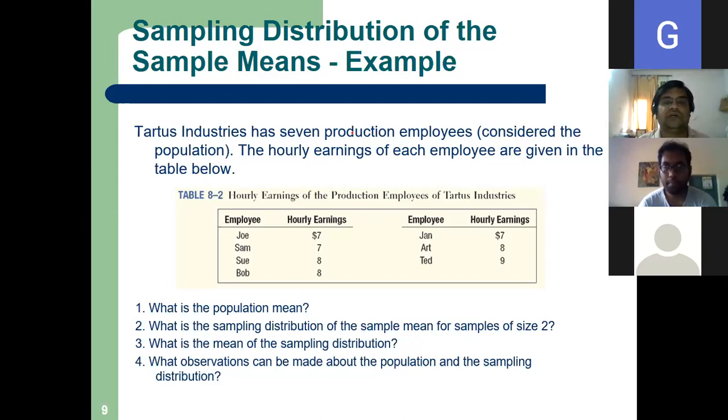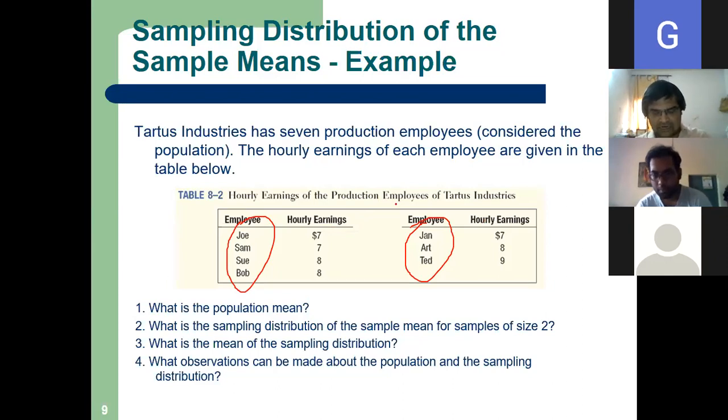Yes, sir. Actually, what it says is that there are 7 employees. These are the 4 and these are the 3. Total 7 employees are there. Their hourly salaries, or hourly earnings, are given. Now, what is my population size?